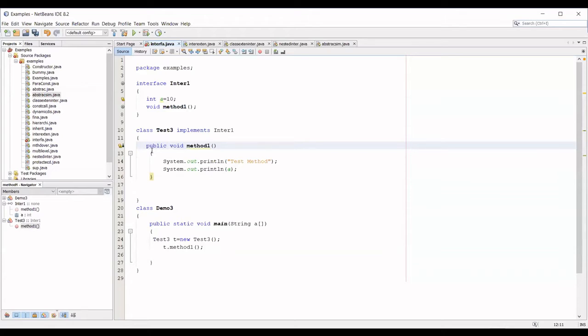The point clear? Yes, ma'am. So now inside this method, I just printed a System.out.println as test method. Then I have printed the A. What is the value of A? 10. So this A is inside the interface, so I can use this inside the method here, or I can have a local method. Local method means the child can have its own method, right?